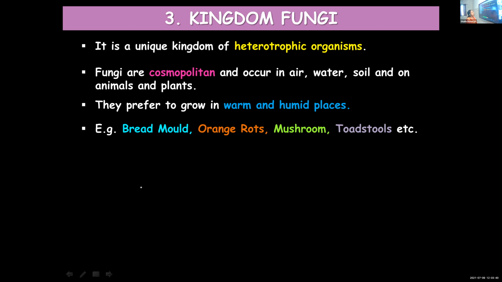Then mushroom, toadstools. Toadstools have a rounded cap and a stalk. Usually toadstools are considered to be non-edible and poisonous, and many of the mushroom species we can eat, edible. Orange rot belongs to the genus Alternaria.